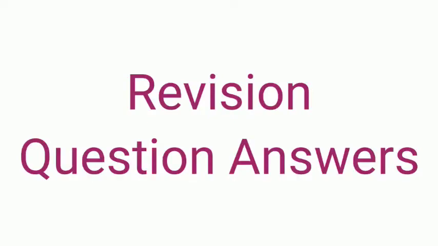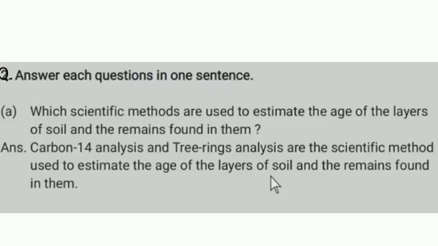Based on this topic, questions can be asked like this. Answer in one sentence: Which scientific methods are used to estimate the age of the layers of soil and the remains found in them? Answer: Carbon-14 analysis and tree rings analysis are the scientific methods used to estimate the age of the layers of soil and the remains found in them.